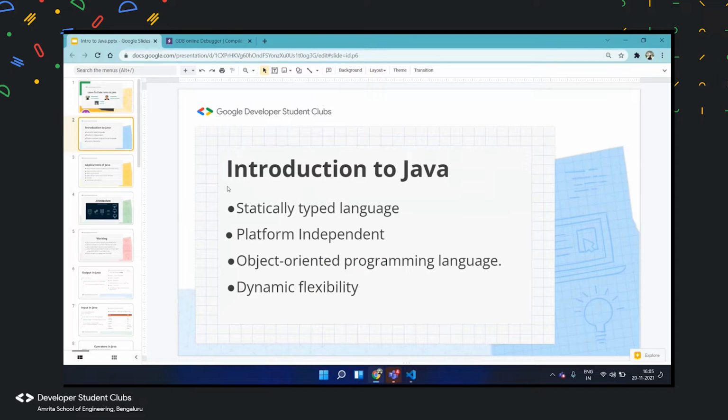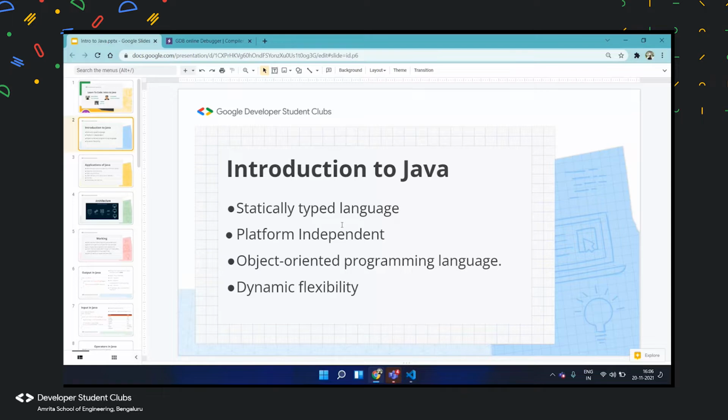Good afternoon. First, I'd like to introduce you to what Java is and its plus points. Java was developed in 1991 by Sun Microsystems and was later acquired by Oracle. It's a very simple programming language. Java makes writing, compiling, and debugging code really easy. It is a statically typed language.